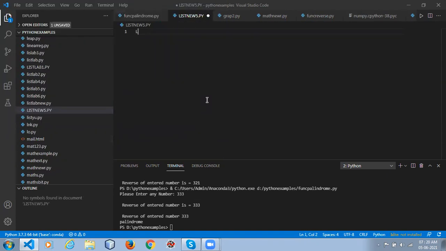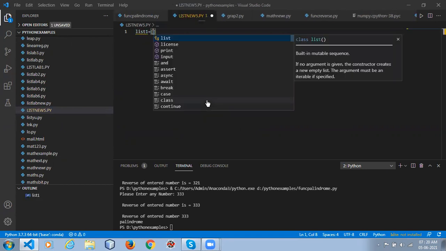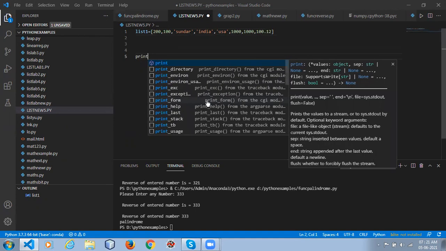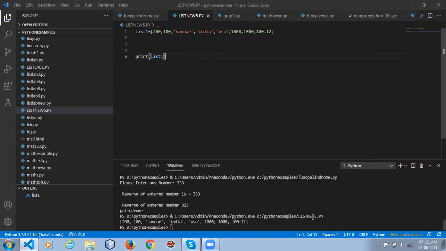So I'll create a list first. Let's give any variable name. I'll put list1 equal to square brackets: 200, 100, Sundar, India, USA, 1000, 1000, 1000.1, 100.12. Print list1. See here, it accepts duplicates, it's ordered. Whatever order you define, it comes in that order.